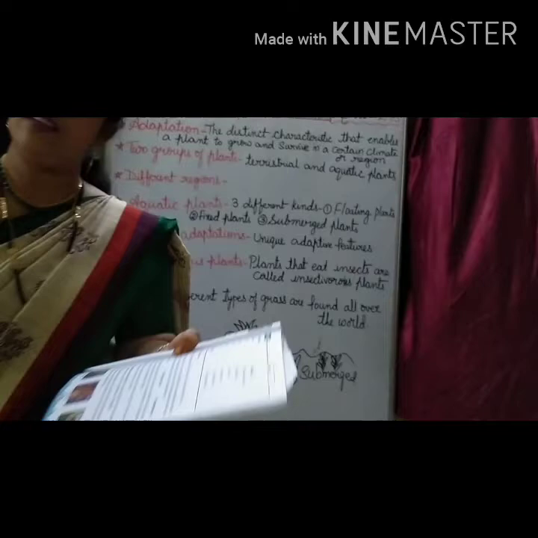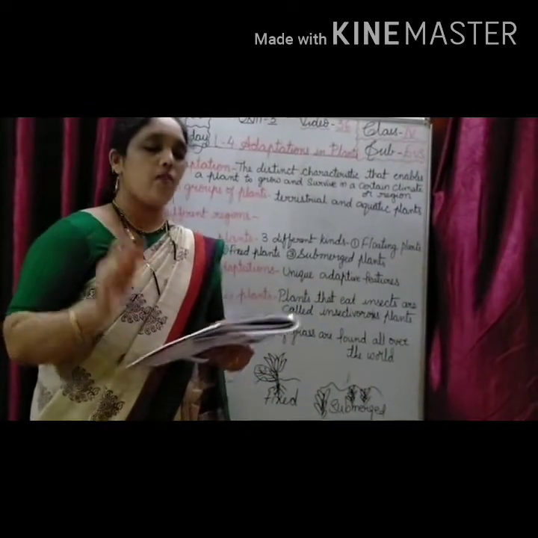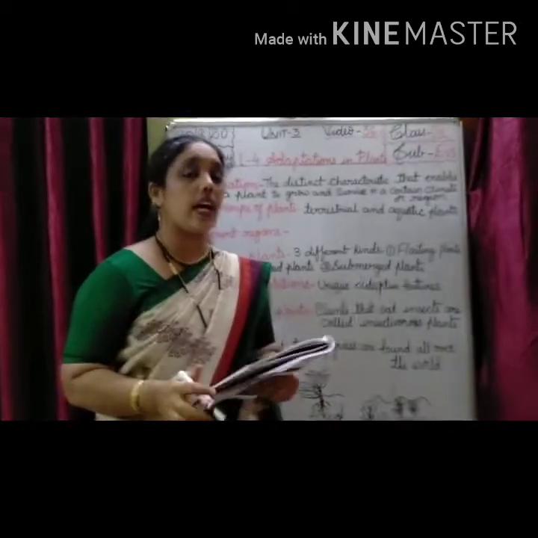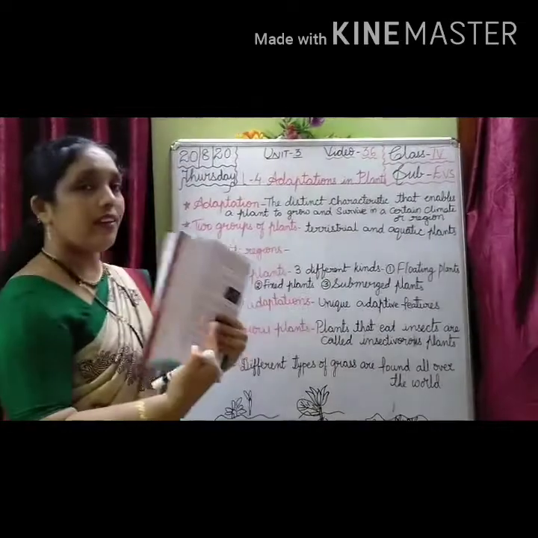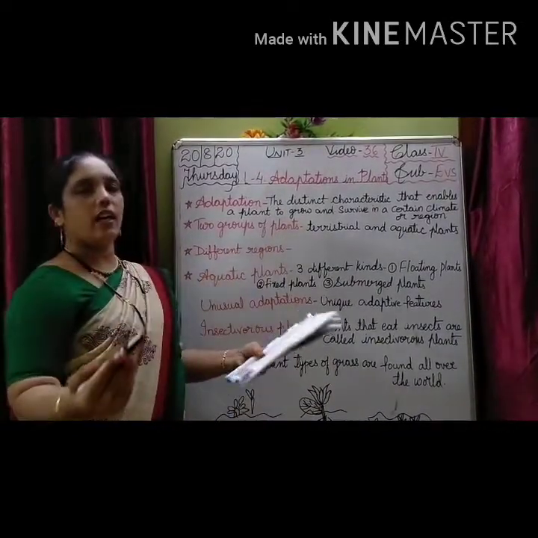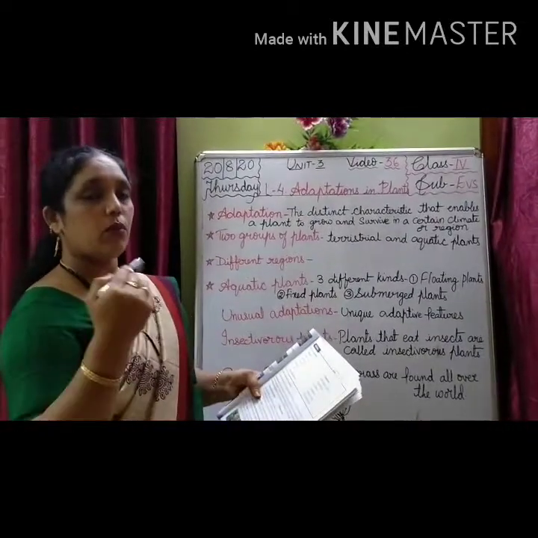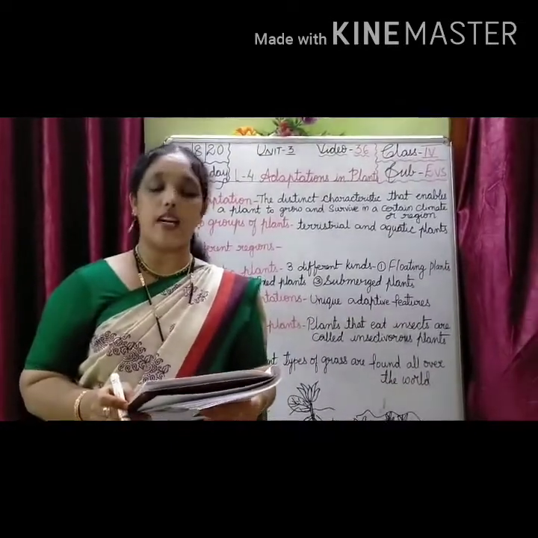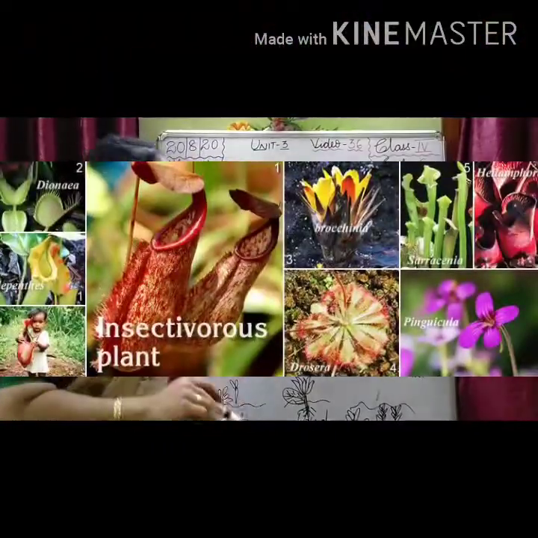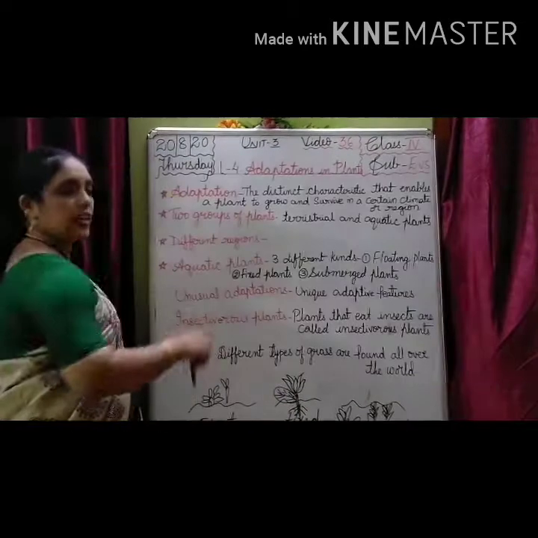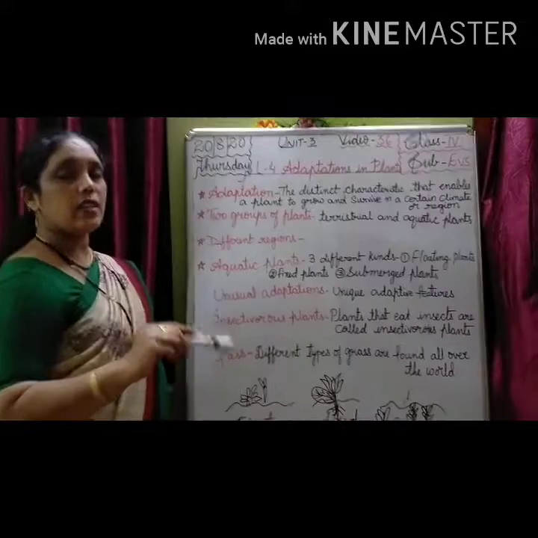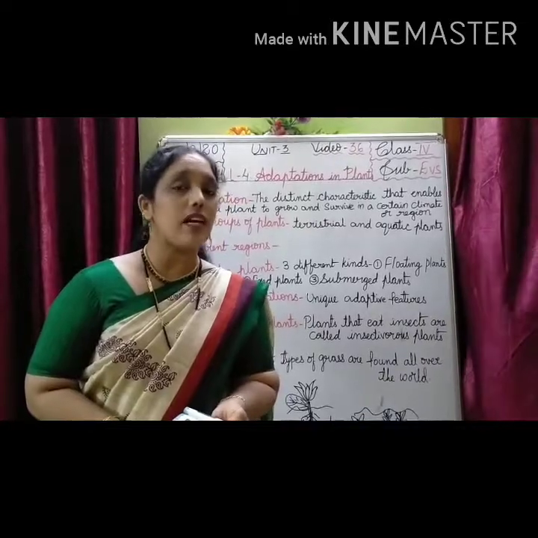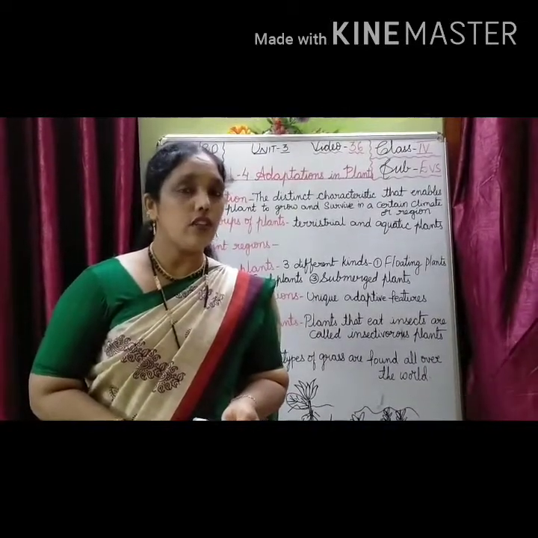Now let's move to the unusual adaptations. What are unusual adaptations? Some plants have very unique adaptive features. Adaptive here means unique. Other plants don't have any unique features, they are common. But these plants have some unique feature. Let us study some of these plants. Insectivores. What are insectivorous plants? All of you know herbivorous, carnivorous, omnivorous. But what are these insectivorous plants, children? You want to know? Yes.